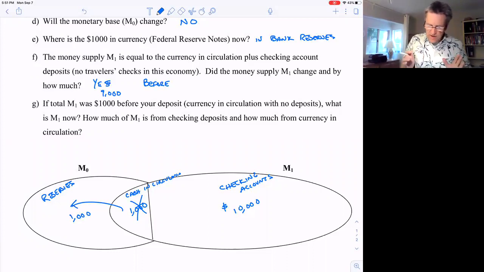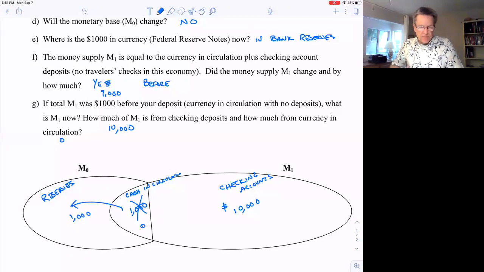Now this says if M1 was $1,000 before the deposit, that means the actual number for M1 was $1,000. What is M1 now? Well, now it would be 10,000. And how much from currency in circulation? 0. Because first we had $1,000 in currency in circulation. Afterwards, we have no currency in circulation, but we have $10,000 in checking accounts. So M1 went from 1,000 to 10,000, an increase in 9,000.